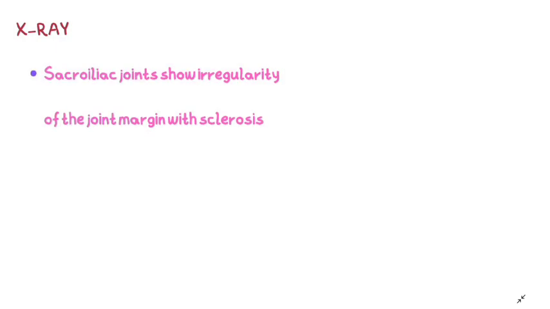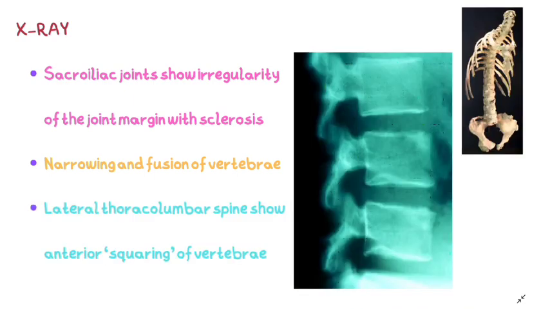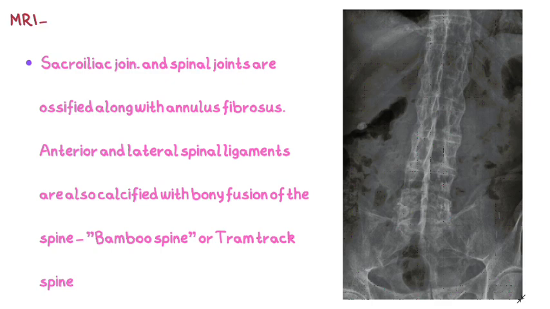In the X-ray report, the sacroiliac joint shows irregularity of the joint margin with sclerosis, that is hardening, narrowing and fusion of vertebrae. Lateral thoracolumbar spine shows anterior squaring of the vertebrae. The vertebra would be in the shape of a square. MRI. Sacroiliac joint and spinal joints are ossified along with the annulus fibrosus, which is a part of the intervertebral disc. Anterior and lateral spinal ligaments are also calcified with bony fusion of the spine, giving a look of bamboo spine or tram-track spine.